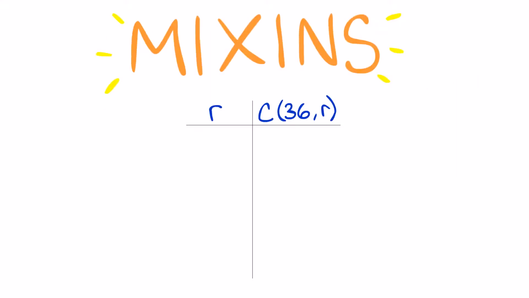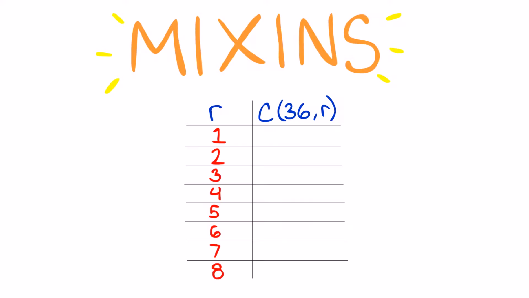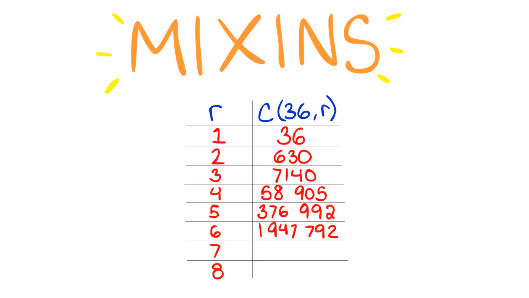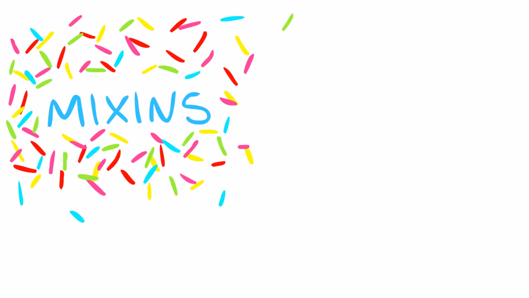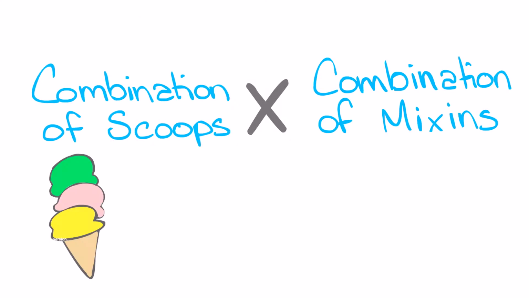Then we did the mix-ins. The maximum amount of mix-ins that can be in one ice cream cone is 8. So we did the combinations up until there are 8 mix-ins. But we did not do the mix-ins alone. To figure out the possible combinations of mix-ins and ice cream together, we multiplied the combinations of scoops with the combinations of mix-ins.